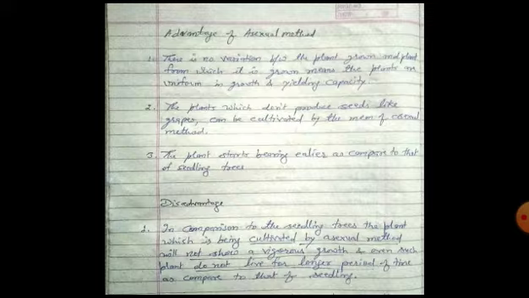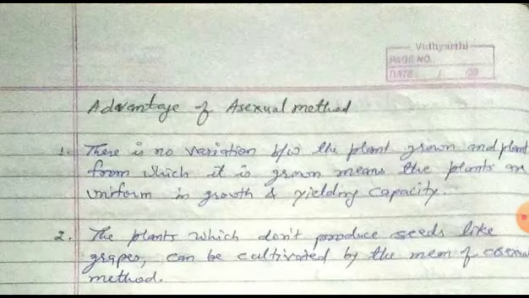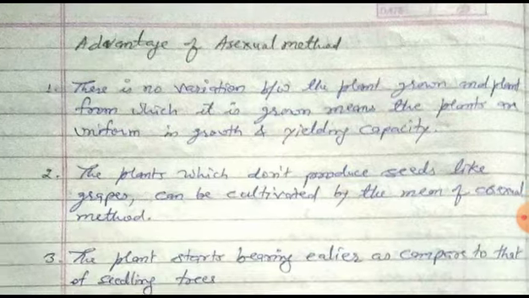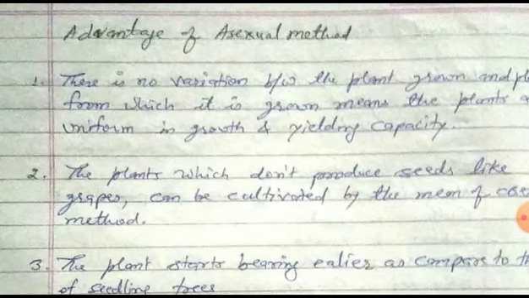And now the advantages of the asexual method. There are some advantages of the asexual method. First, there is no variation between the plant's growth and the plant from which it is grown, meaning the plants are uniform in growth and yield capacity.